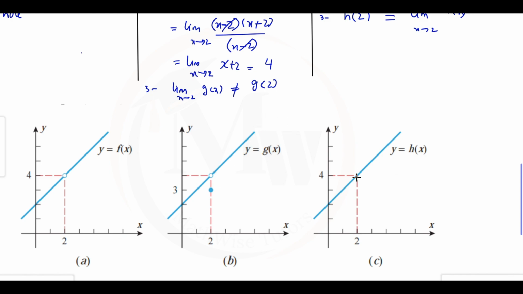And in the third one, you can see the function is very smooth, the value at 2 is defined, and the limit from left to right exists, and the function is clearly smooth without any break, so this is a continuous function. That's the graph of the above 3 questions.